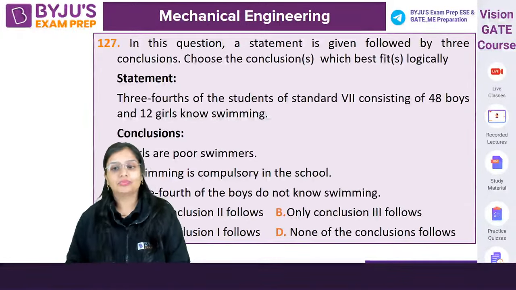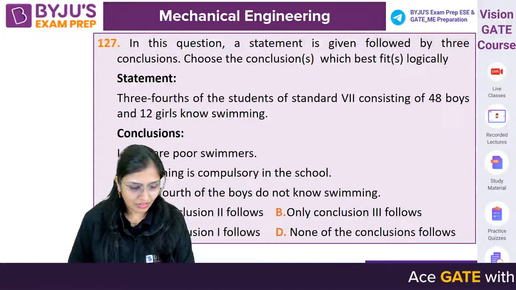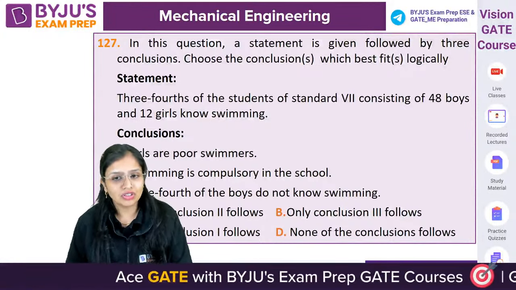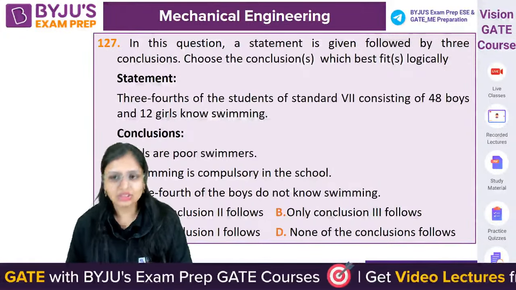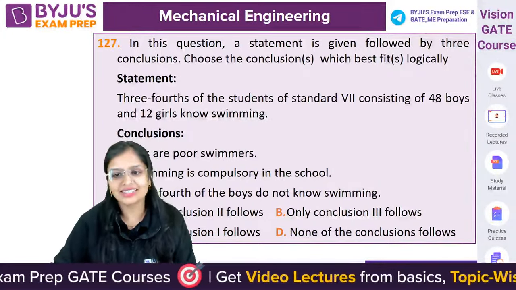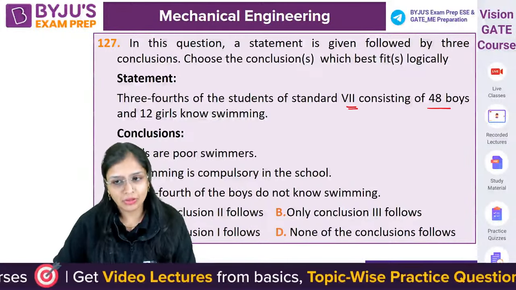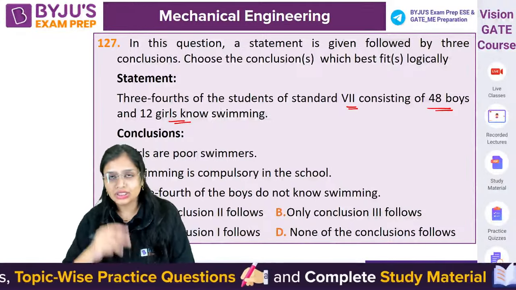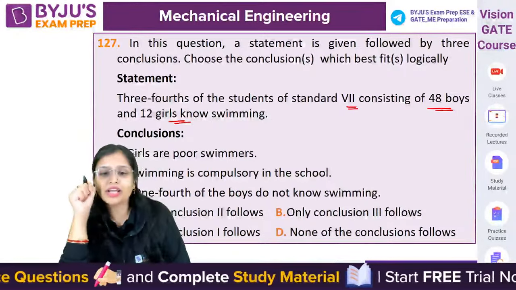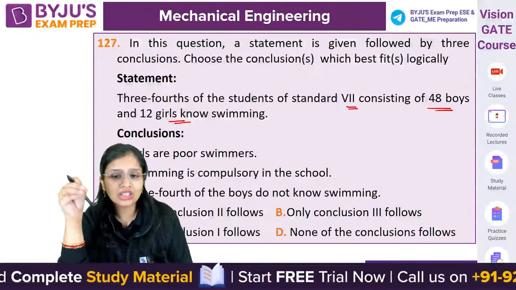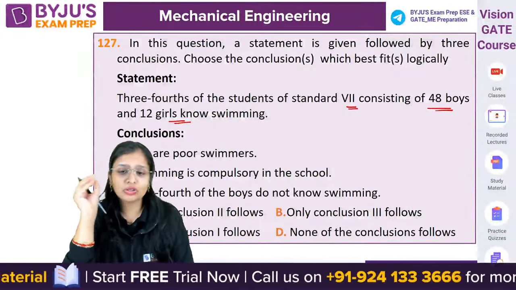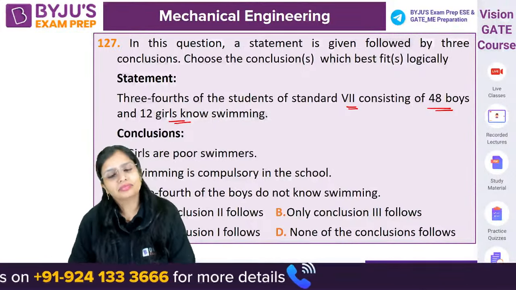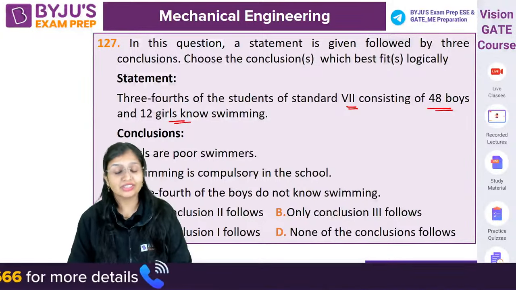Okay, now in this question they have given you the statements, you have to find the conclusion. 3/4 of the students of standard 7, consisting of 48 boys and 12 girls, know swimming. So this statement is given to you, you have to apply your brain. The conclusions are: girls are poor swimmers, or swimming is compulsory in the school, or 1/4 of the boys do not know swimming. What is the conclusion? Come on guys, very good question.